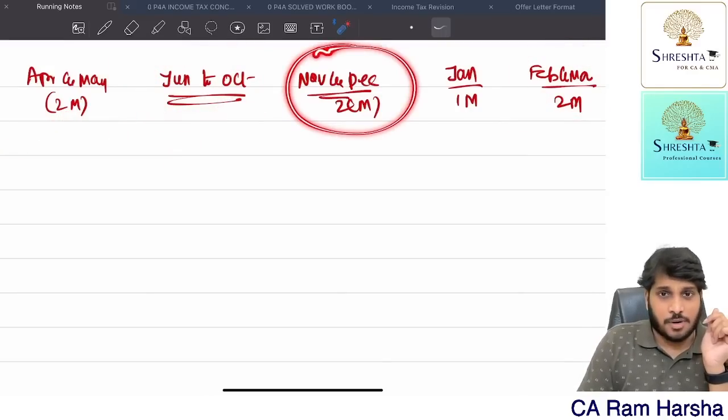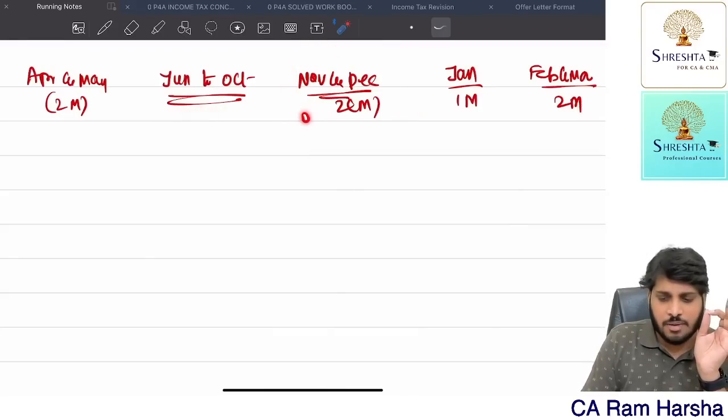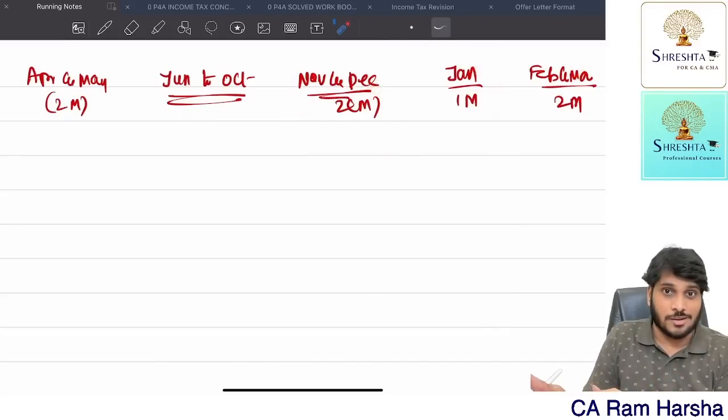Whereas November and December, we are again computing separately. Why? Because here he stayed in Ghaziabad, whereas from November onwards, he is staying in Delhi. So we have to compute separately from November to March. Why for November, December and January and February, we are computing separately? I just now told. Got it?